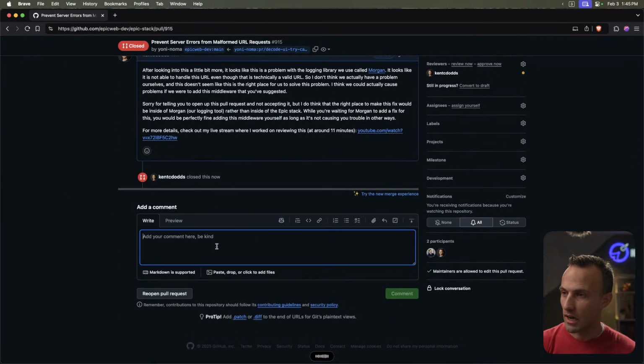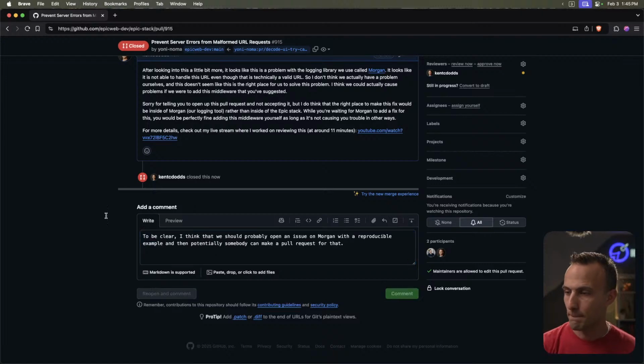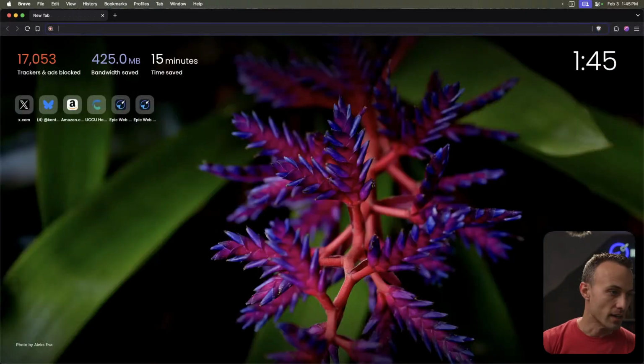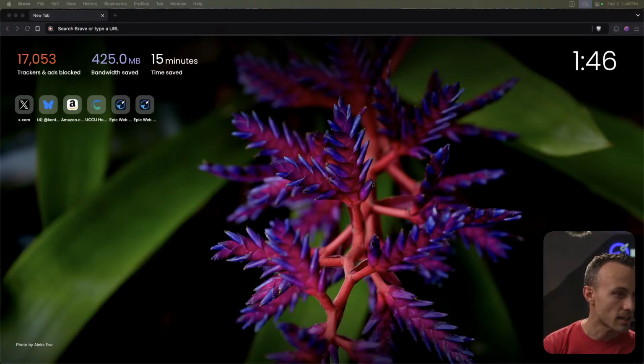To be clear, I think that we should probably open an issue on Morgan with a reproducible example, and then potentially somebody can make a pull request for that. Okay, very good. That's taking care of that. Merge that into main.